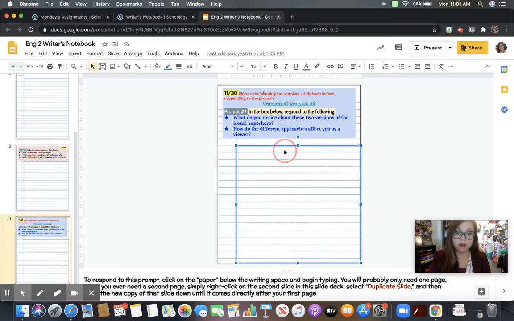And so you'll just respond right here in the text box. What do you notice about these two versions of the superhero? And how do the different approaches affect you as a viewer?